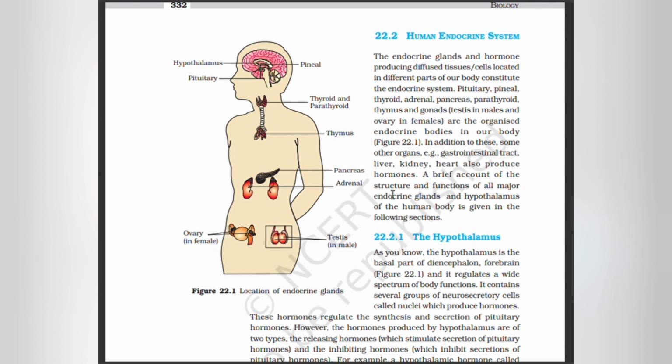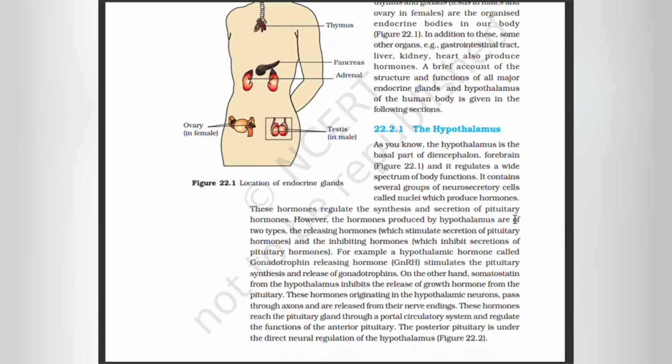A brief account of the structure and function of all major endocrine glands and the hypothalamus of the human body is given in the following section. The hypothalamus. As you know, the hypothalamus is the basal part of the diencephalon, forebrain, and it regulates a wide spectrum of body functions.